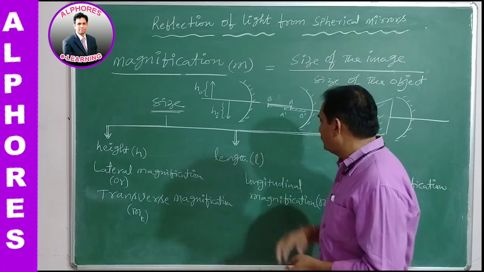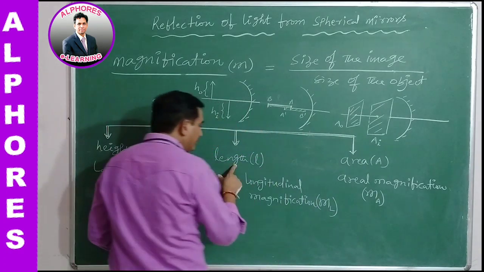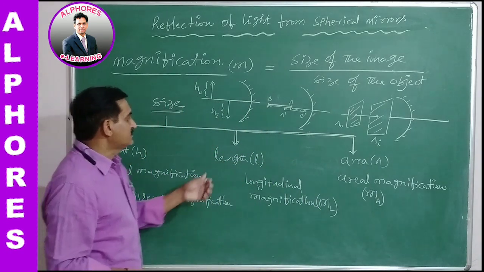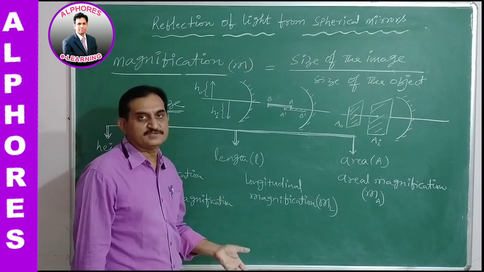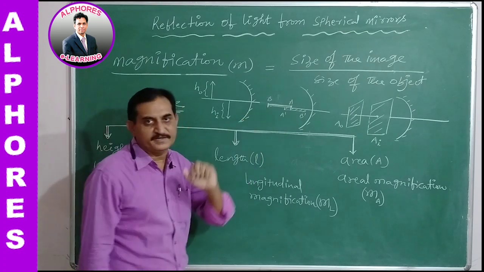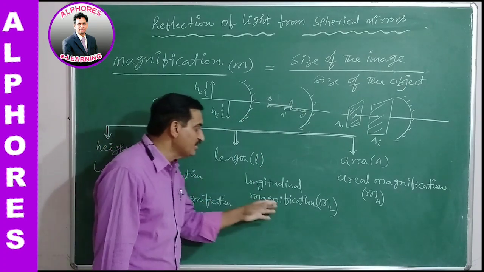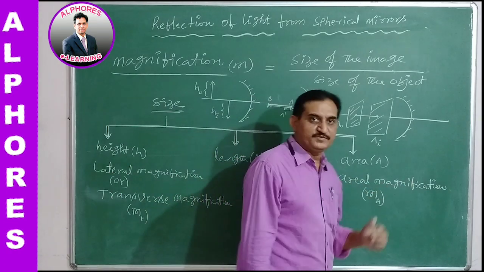And the second one is longitudinal magnification, where the size of the object and size of the image, what are the sizes? Length of the object and length of the image, both are measured along the principal axis, so that it is a longitudinal magnification. Now the third one is areal magnification.